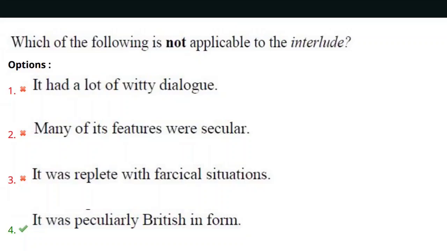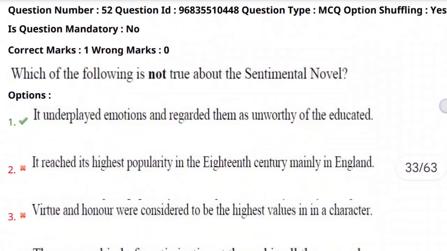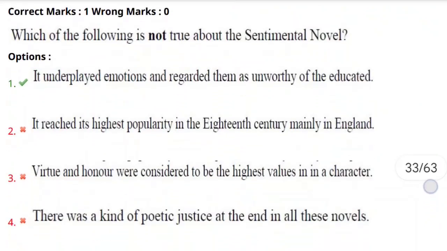Yes, this is incorrect. This is not applicable to the interlude because it can be in any form. There were so many plays across Europe, across the globe, so it was not only British in form. There were so many other forms of interlude. So this is going to be the correct answer, which is not applicable to the interlude. Next, as we move towards the next question, the 52nd question.